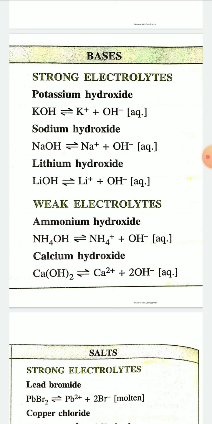For example, potassium hydroxide, sodium hydroxide, lithium hydroxide are strong bases, and they act as strong electrolytes. Similarly, ammonium hydroxide, NH4OH, and calcium hydroxide, Ca(OH)2, are weak bases and they are weak electrolytes.